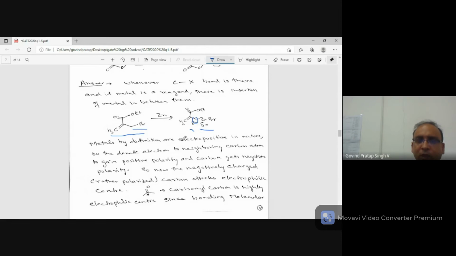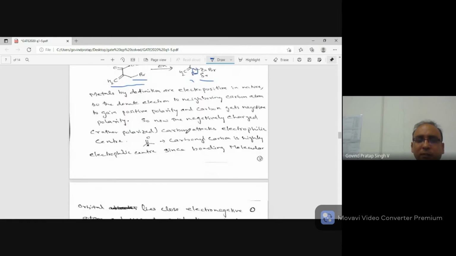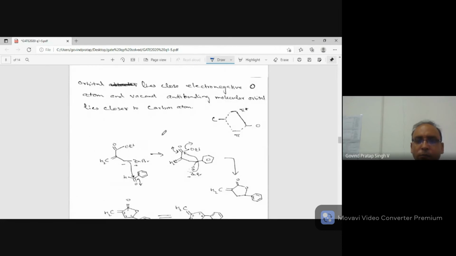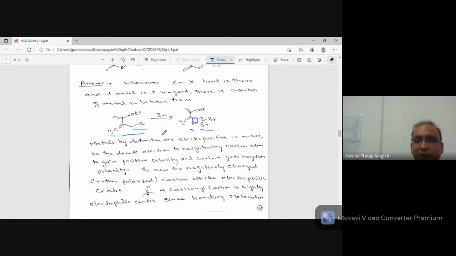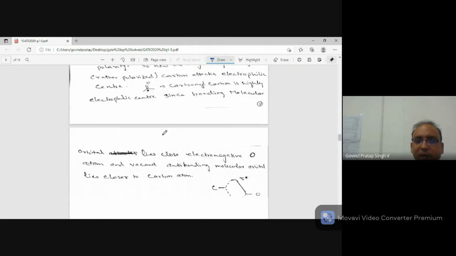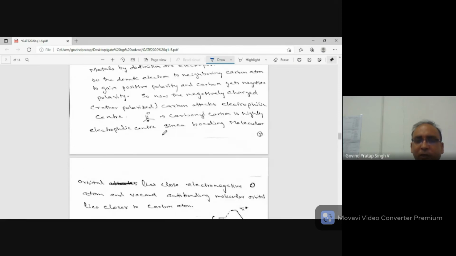Okay? Now the attack will happen. On which carbon will attack happen? So if you have carbonyl carbon, this carbon is highly electrophilic.